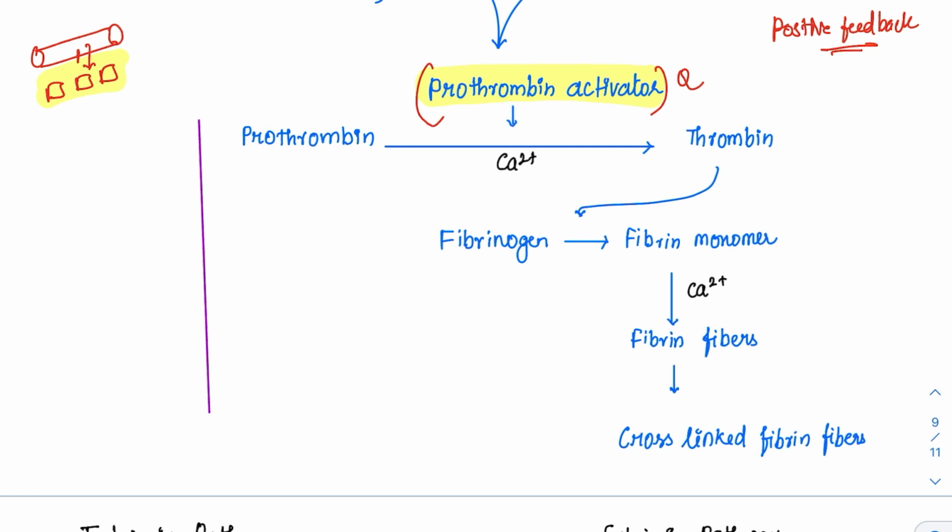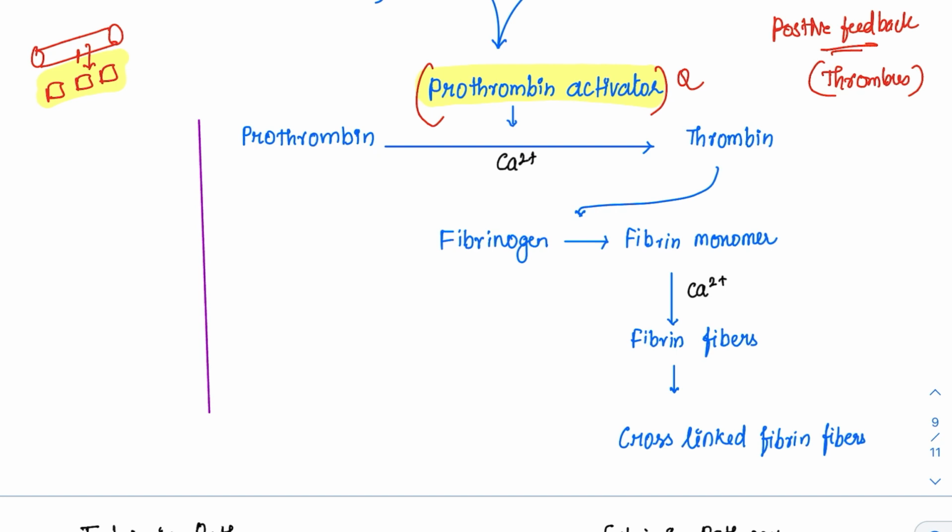It is a vicious cycle. So thrombus formation is a positive feedback mechanism. This was asked in a recent NEET also. Thrombus formation is a positive feedback mechanism. So once the prothrombin activator is formed, what will it do? It will activate the prothrombin.